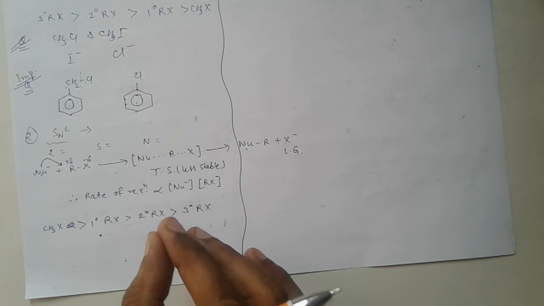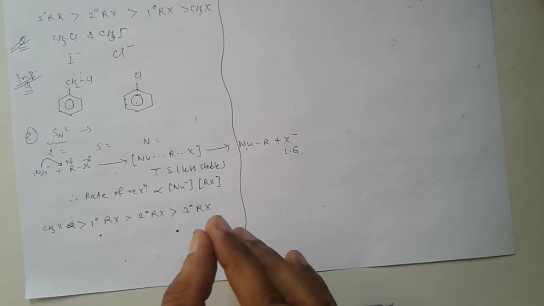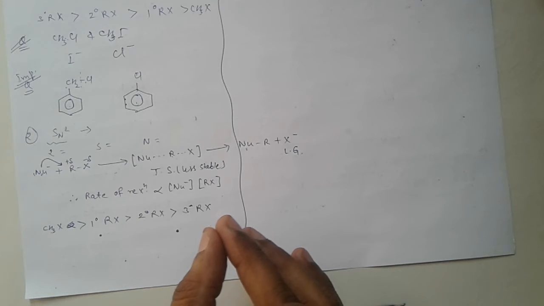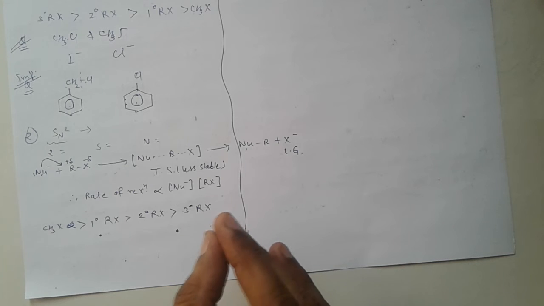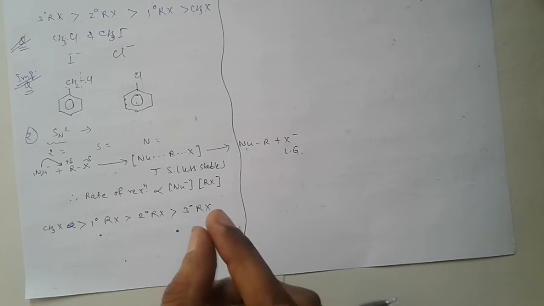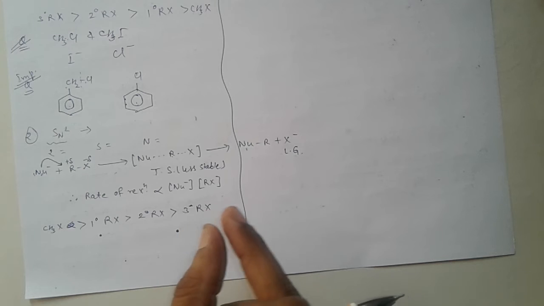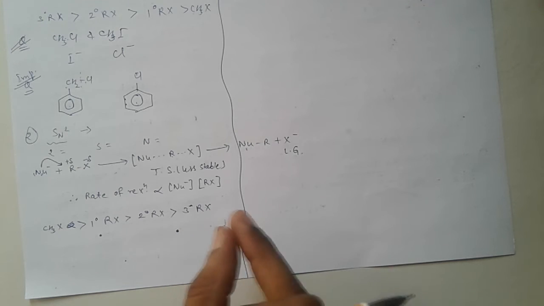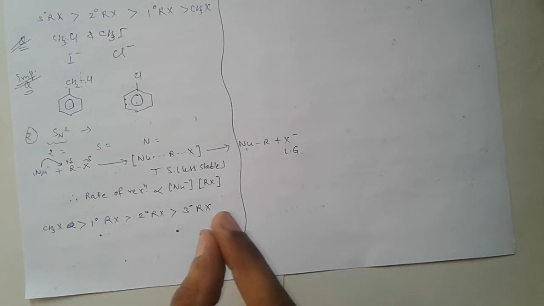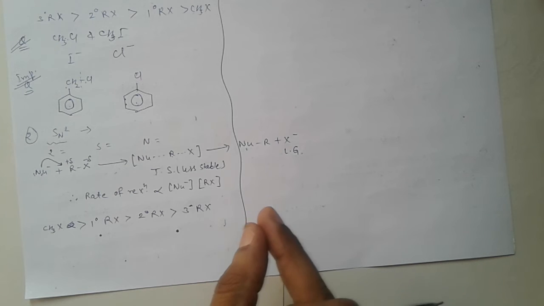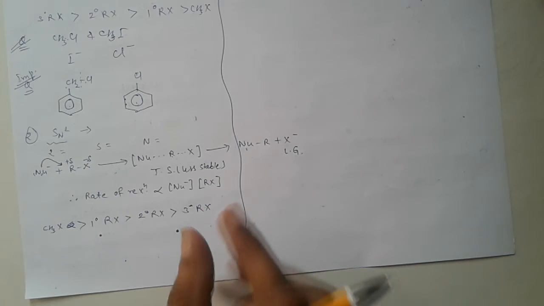Thus 1 degree alkyl halide reacts most rapidly by SN2 mechanism, whereas 3 degree RX reacts by SN1 mechanism. 2 degree haloalkane will react by SN1 or SN2 mechanism, which depends upon the nature of the nucleophile and solvent.